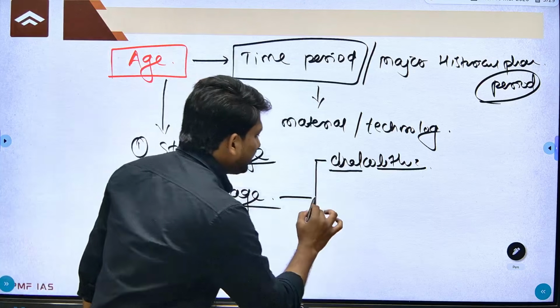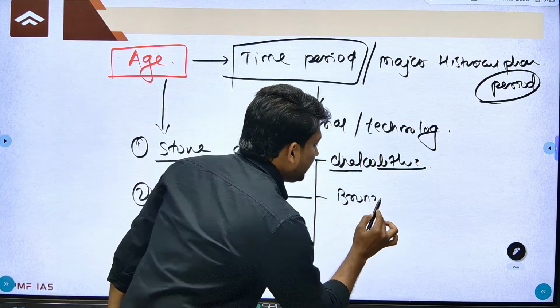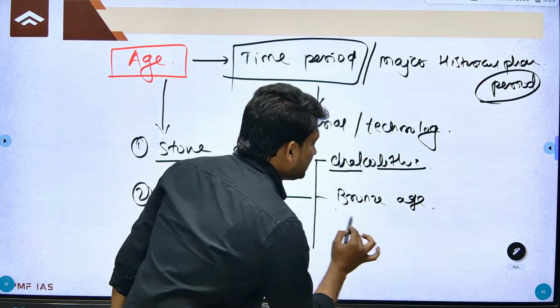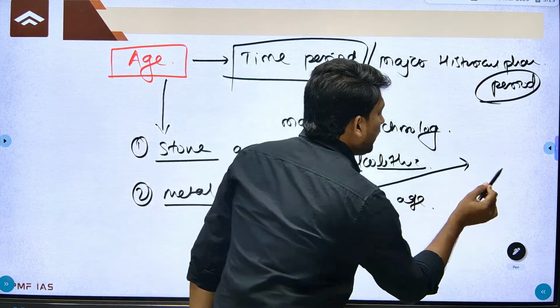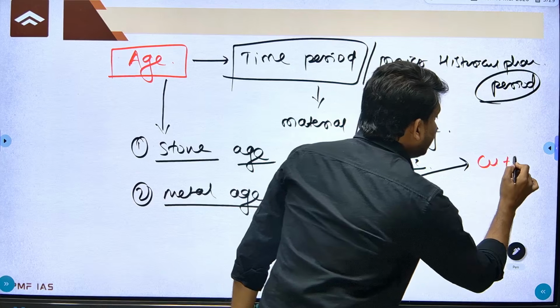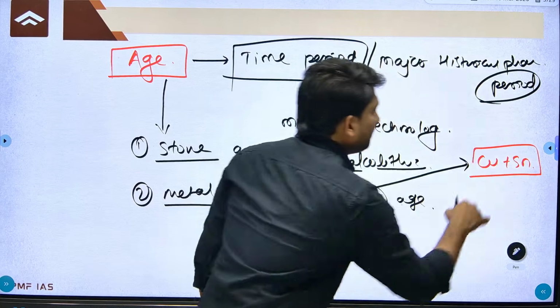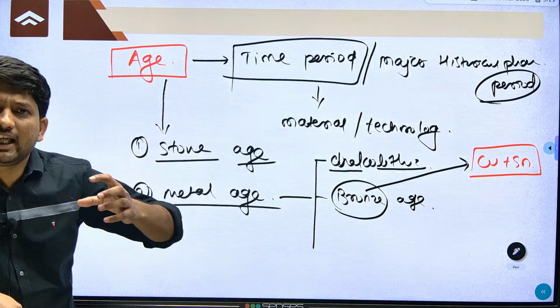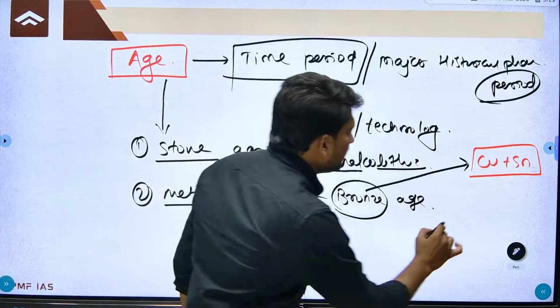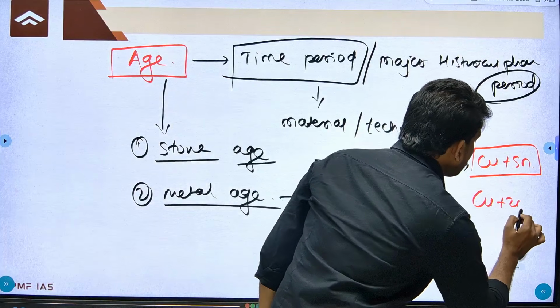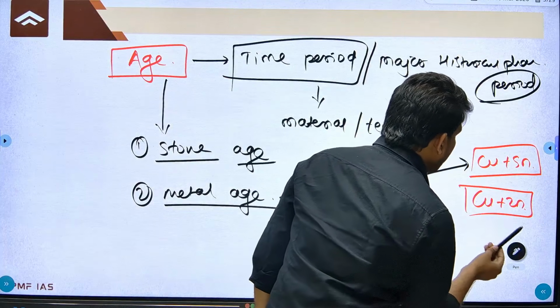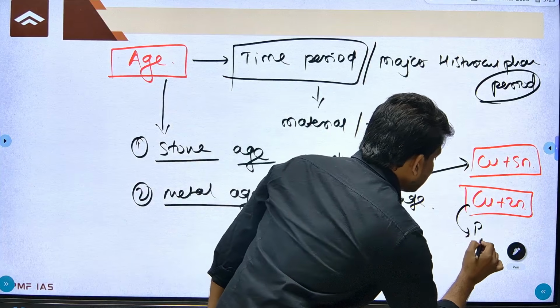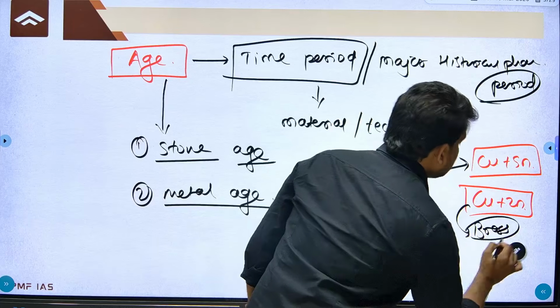Then they started using bronze, and it is called the Bronze Age. Remember, bronze is an alloy of copper and tin. Most of the time the option given was copper and zinc. Copper and zinc form brass and not bronze.